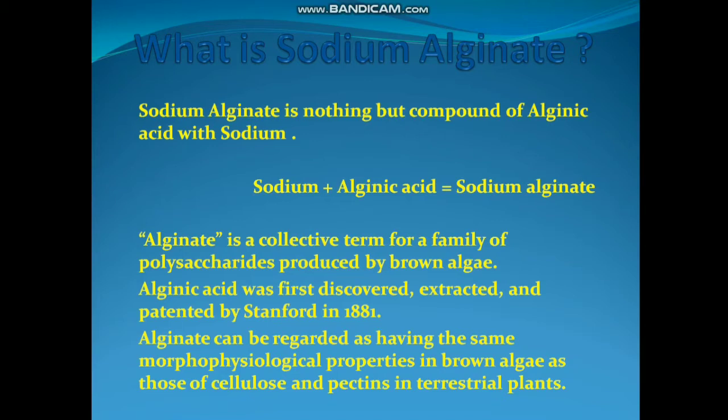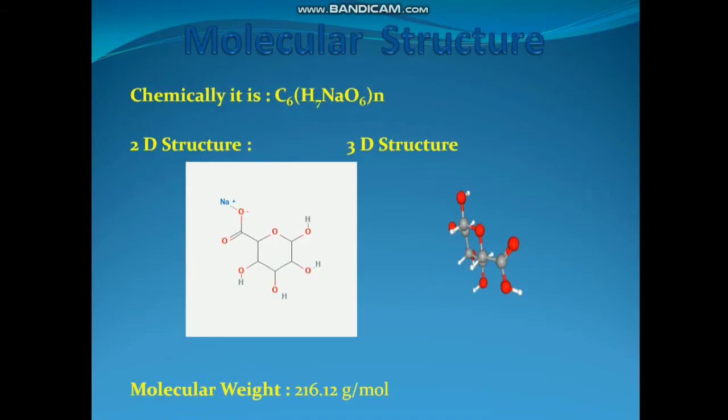Alginate can be regarded as having the same morphophysical properties in brown algae as those of cellulose and pectins in the terrestrial plants. So, molecular structure of this alginic acid: you can see that it is (C6H7NaO6)n, and the 2D structure you can see here, and the 3D structure you can see here. The molecular weight of this organic compound is 216.12 gram per mole.